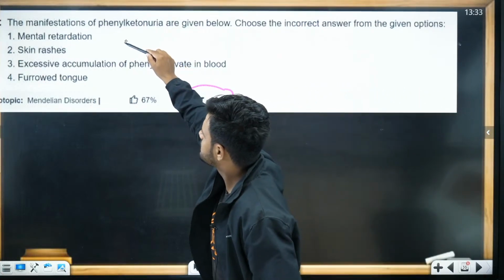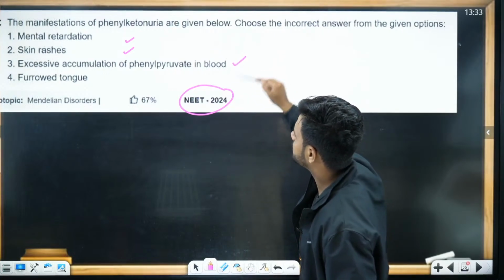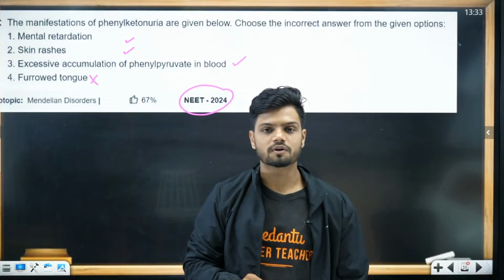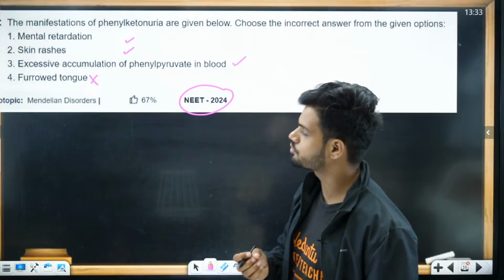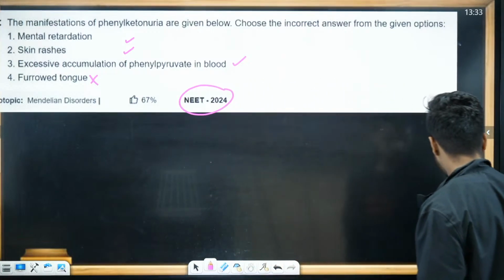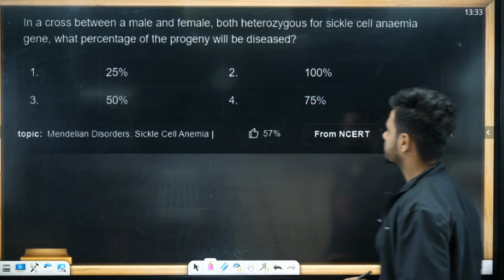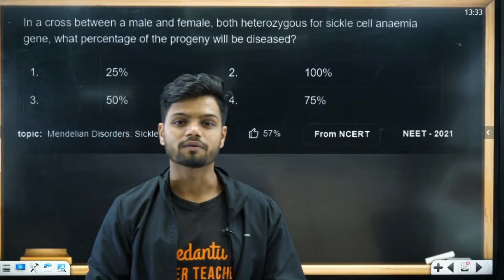Mental retardedness is, skin rashes is, accumulation of phenylpyruvate in the blood is, but furrowed tongue, no. Furrowed tongue is not a symptom. Furrowed tongue is an example of Down syndrome. So option number 4. And that's it, students. That is the end of all NEET 2024 questions.